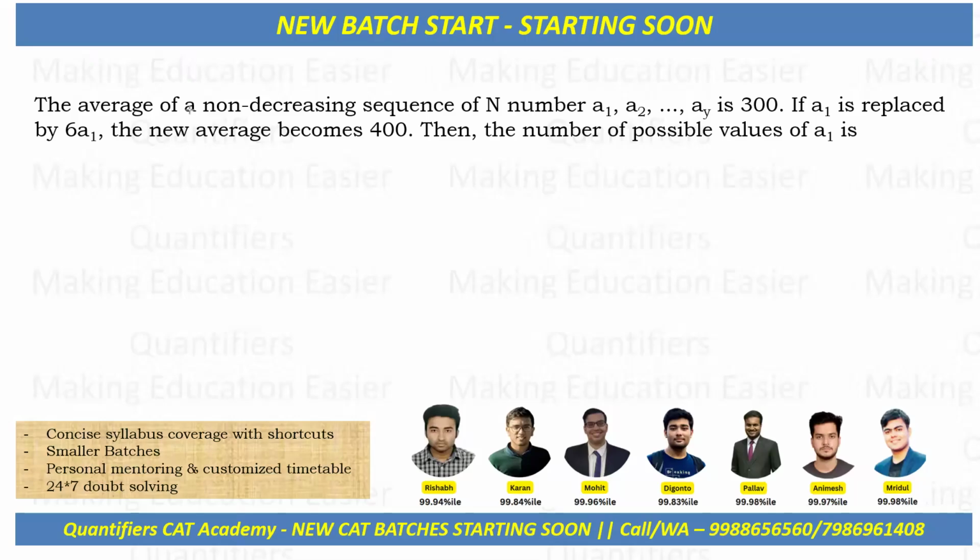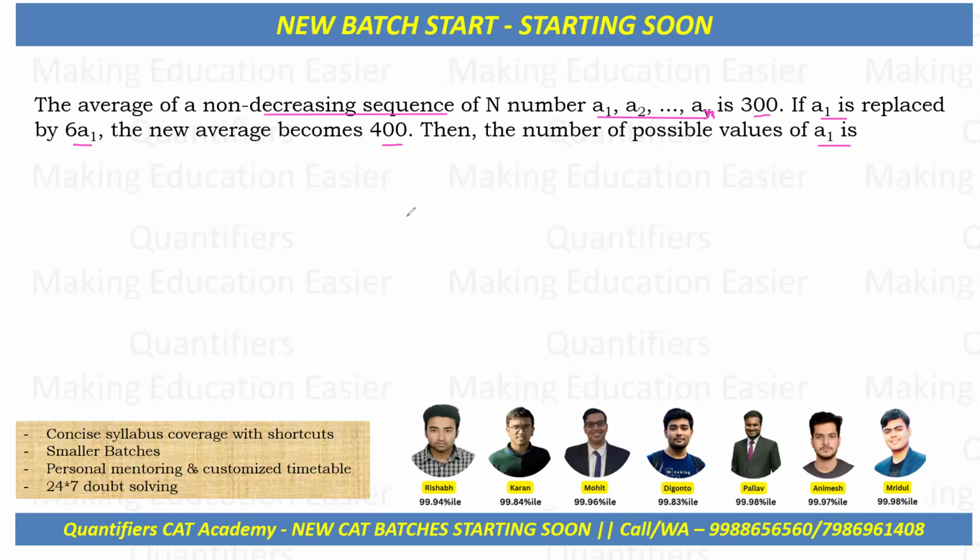Okay, students, so let us see this question. Average of a non-decreasing sequence of n numbers a1, a2, and so on till an. This is not y, this is n. I'll correct it here. So there are n numbers from a1 till an, and the average is 300. Further, it is given that if a1 is replaced by 6a1, the new average becomes 400. Then the number of possible values of a1 is.